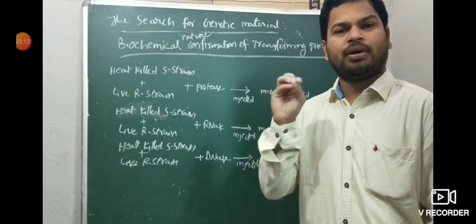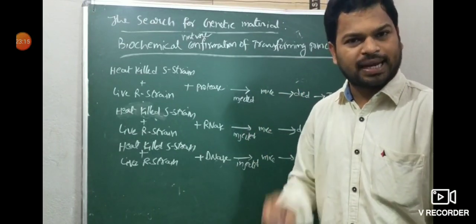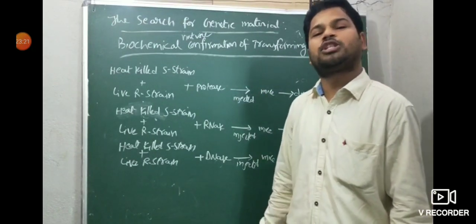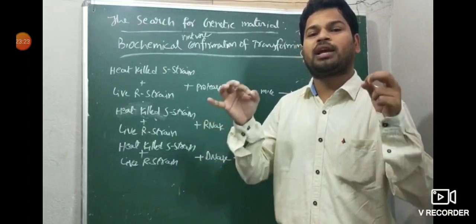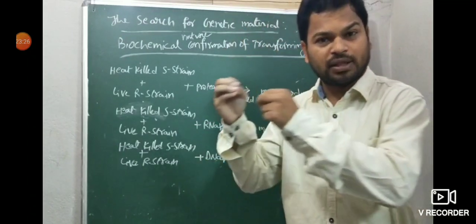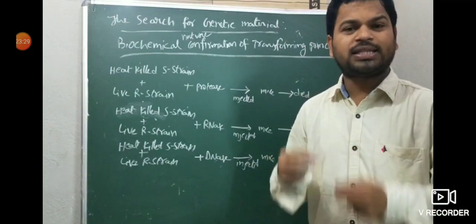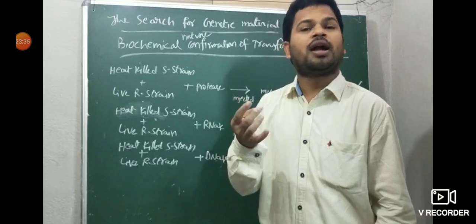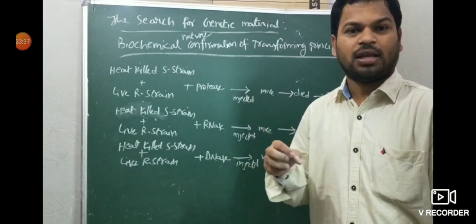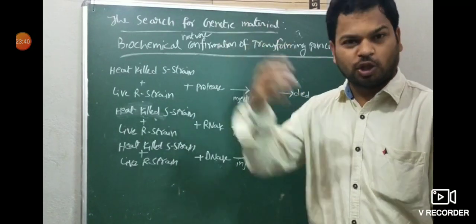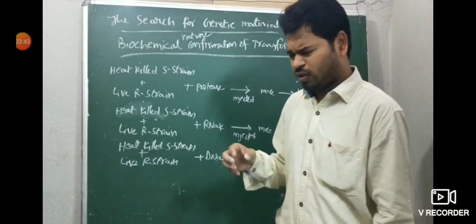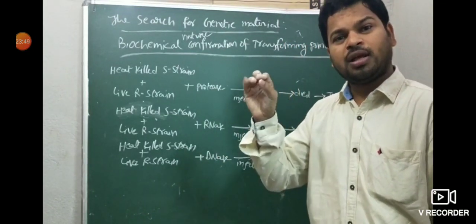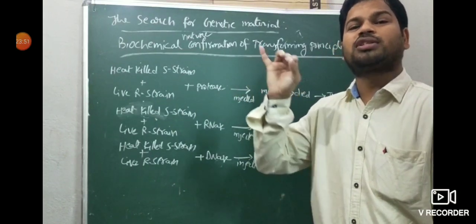Avery, MacLeod and McCarthy, these 3 scientists, conducted research from 1933 to 1944 in Streptococcus pneumoniae for confirmation of the biochemical nature of the transforming principle, which was given by Frederick Griffith. In this case, they extracted 3 biomolecules, protein, DNA and RNA, from dead mice. Enzymes that work on those 3 molecules were also taken: protease, RNase and DNase. Protease works on protein, RNase works on RNA, DNase works on DNA.